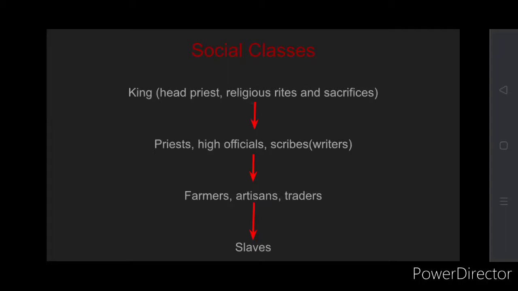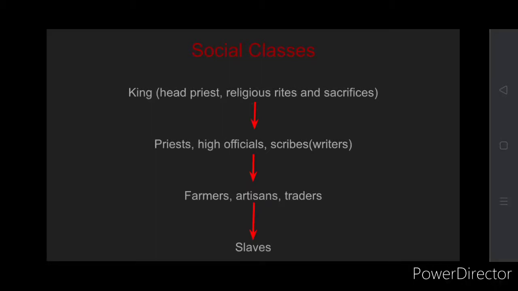Now after the king would come priests, that means pandits, high officials, that means people who would work in the administration, and scribes. Scribes are writers, people who used to write everything and record it. And then after them came farmers, artisans and traders. And then after all of them, at the bottom, were the slaves.